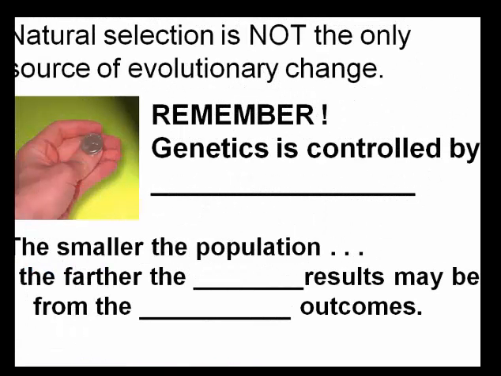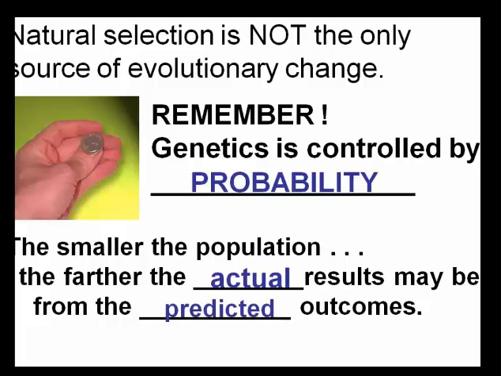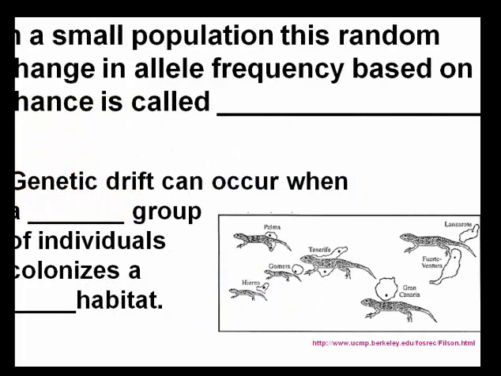Natural selection is not the only source of evolutionary change. Remember, genetics is controlled by probability. The smaller the population, the farther the actual results may be from the predicted outcomes. So in a small population, this random change in allele frequencies is based on chance. It's called genetic drift.